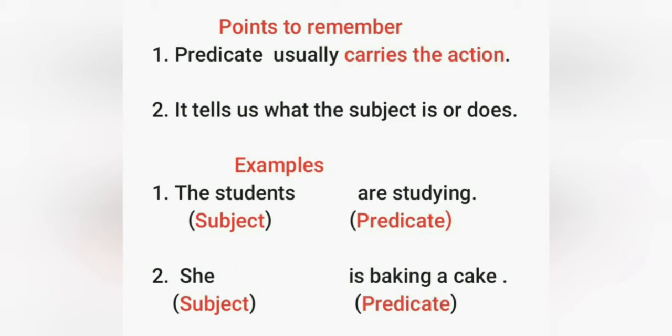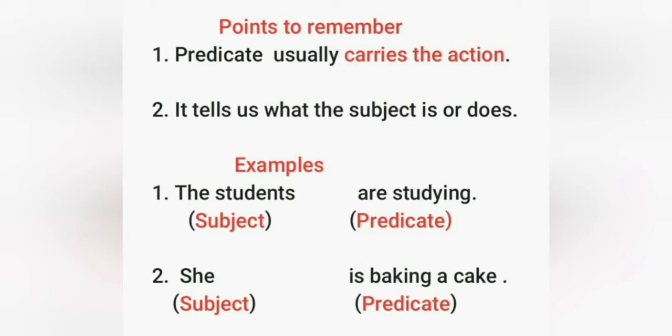First point, predicate usually carries the action. Second, it tells us what the subject is or does. It means the predicate always has an action verb. Okay, you can see in all the sentences mostly we have action words in the predicate portion. Predicate also tells us what the subject is or what the subject is doing.